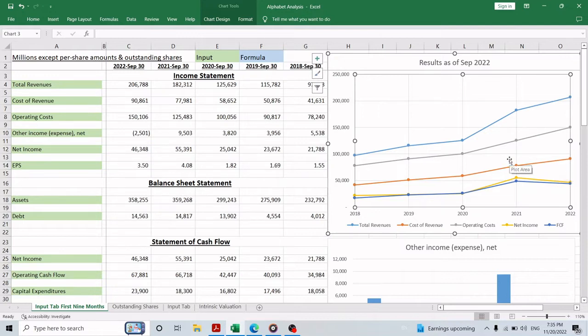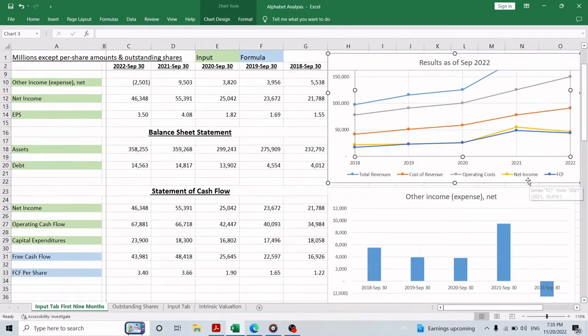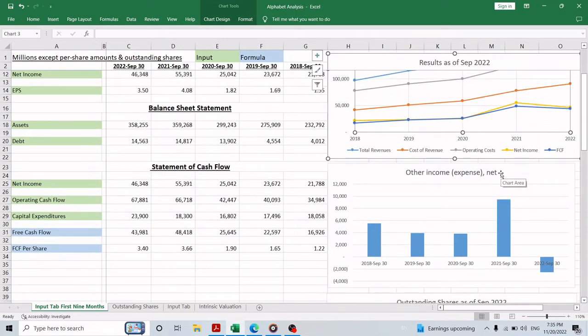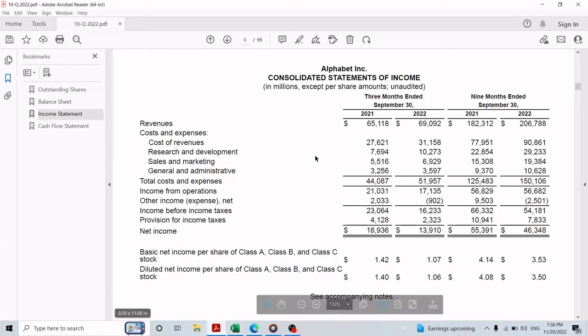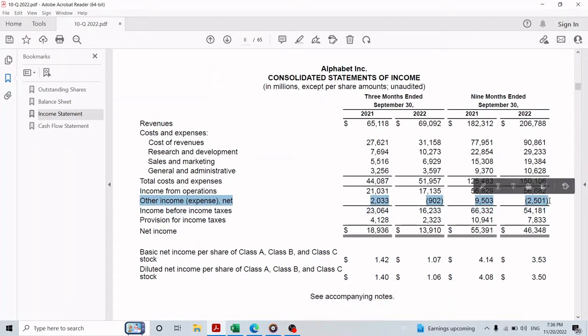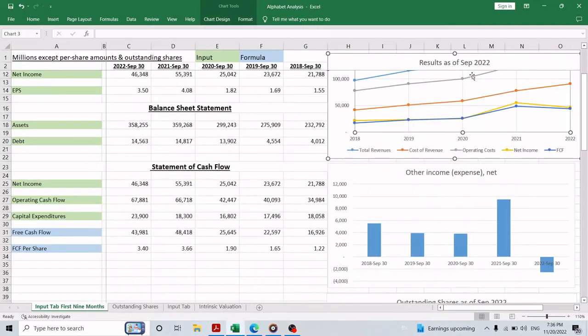After analyzing the financial statements, it seems that Google is having a huge loss from equity and debt securities. And this loss is shown in the income statement as other income or expense, net. And as you can see in this graph, so far in 2022, Alphabet has about 2.5 billion in losses from equity and debt securities, while in the previous years, the company had gains.